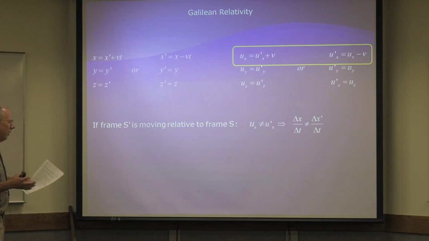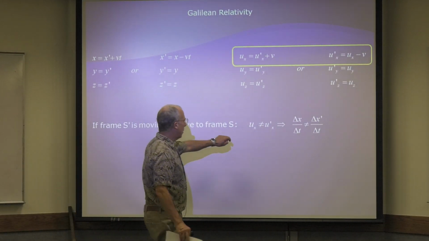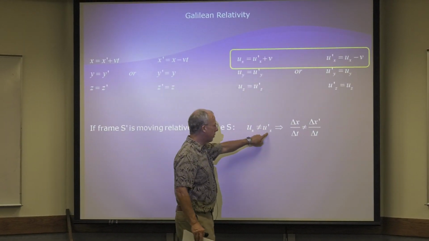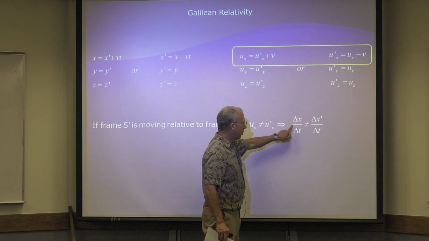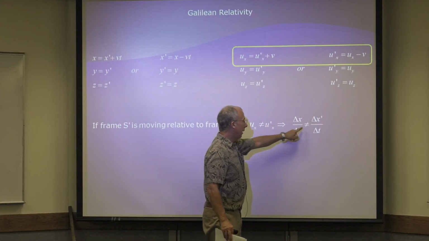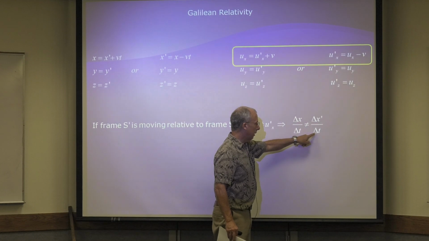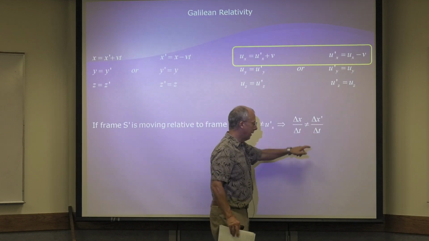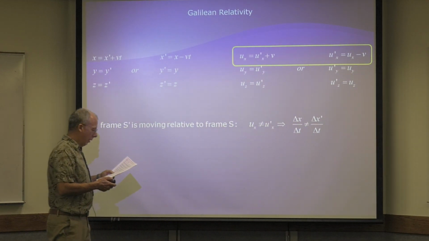However, what does that mean? If ux is not equal to ux prime, that means delta x over delta t, or dx/dt, is not equal to delta x prime over delta t, or dx prime/dt. So that's not a surprise.